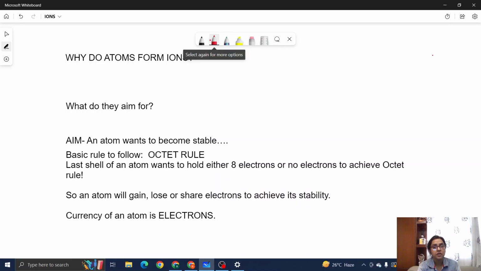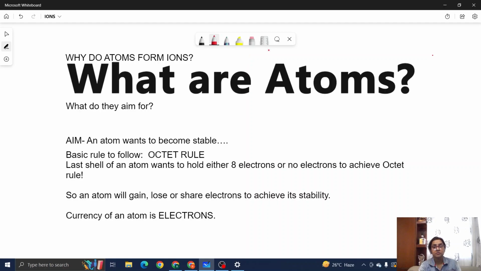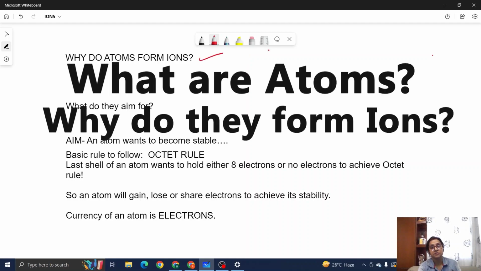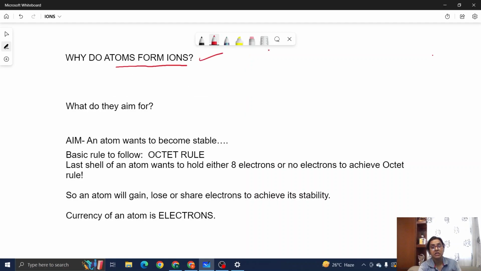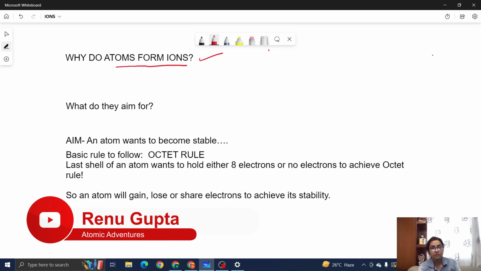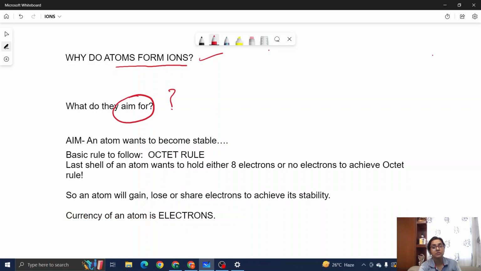Hello everyone. Today I'm going to deal with a very difficult question. What are atoms and why do they form ions? This is a very difficult question for many to understand. For this, you have to first come to the basic thing, which is: what is the aim of an atom? When a newborn atom comes into this world, into its existence, what is the aim of this atom eventually?